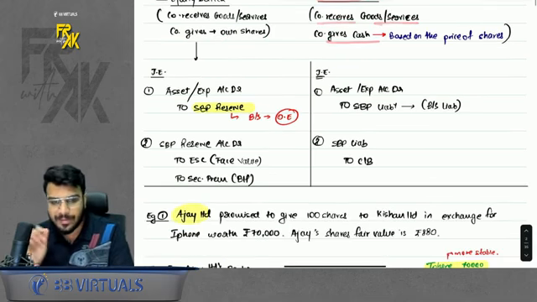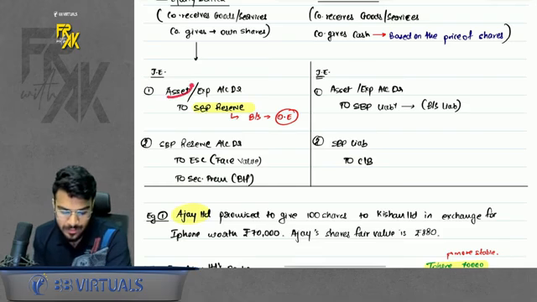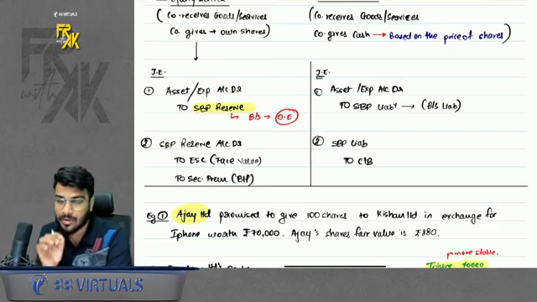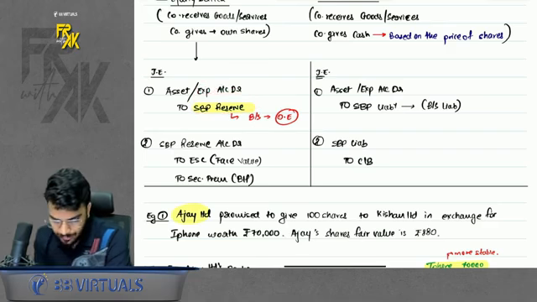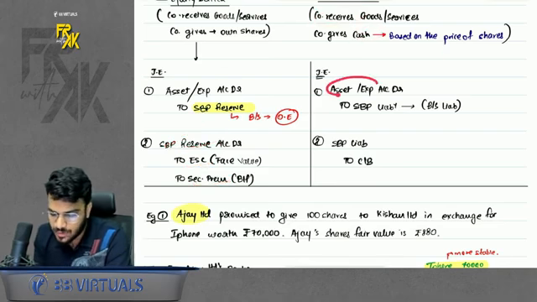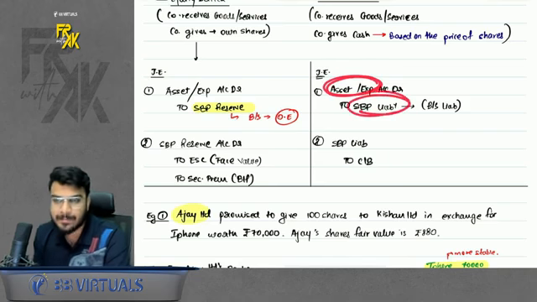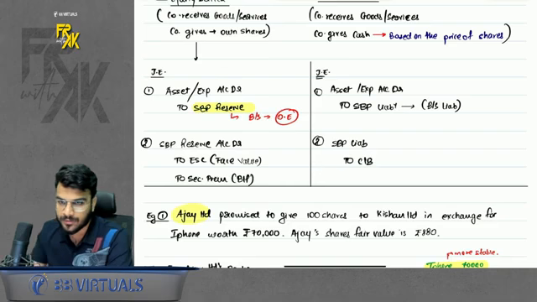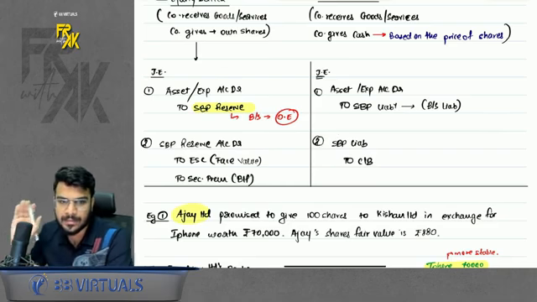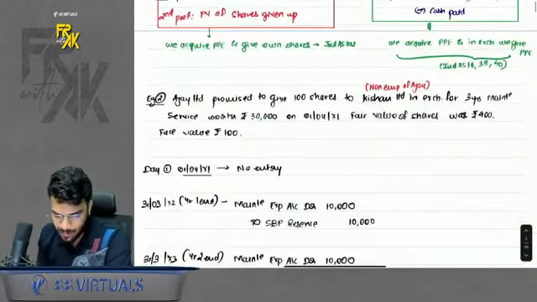What will be the entry? If you are receiving goods or service, you will debit the asset or the expense to SBP reserve. Why SBP reserve? Because you are going to give shares. Then whenever you issue the shares, you will debit SBP reserve to capital and premium. If you have promised to give cash based on the price of shares, in that case you will debit asset or expense but credit SBP liability. Why liability? Because you are going to give cash. Whenever you give cash, you will debit the liability and credit cash and bank. A few examples also I discussed.